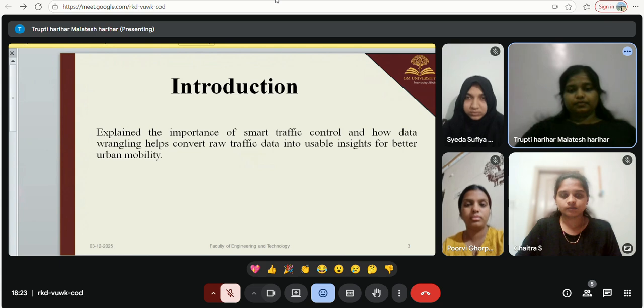Introduction. Explain the importance of smart traffic control and how data grinding helps convert raw traffic data into usable insights for better urban mobility.